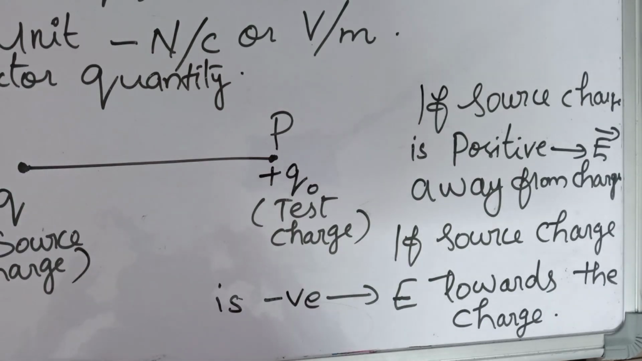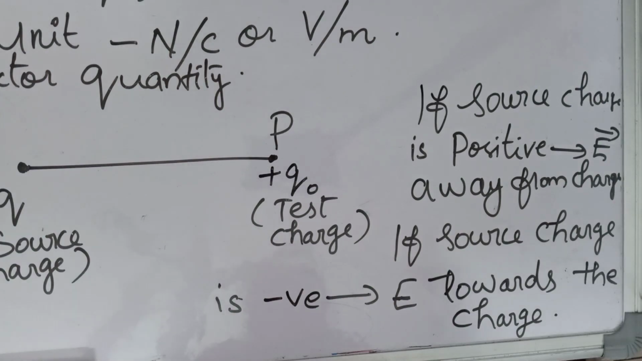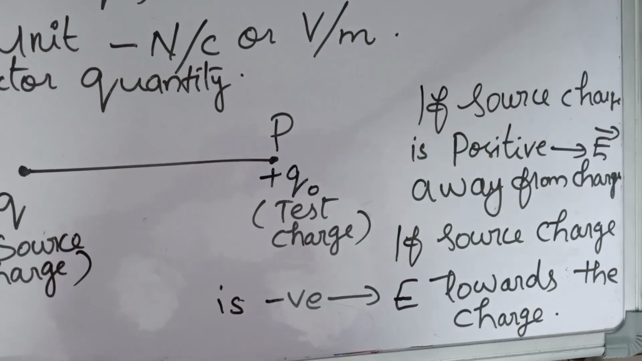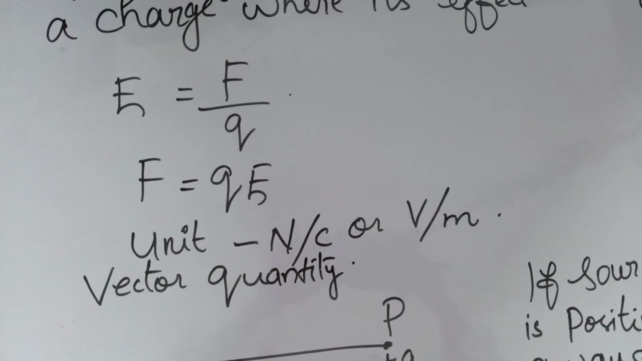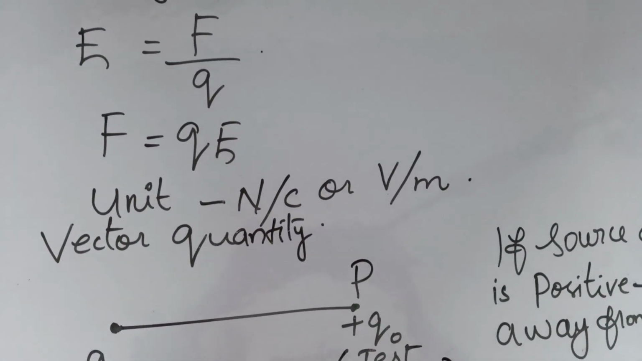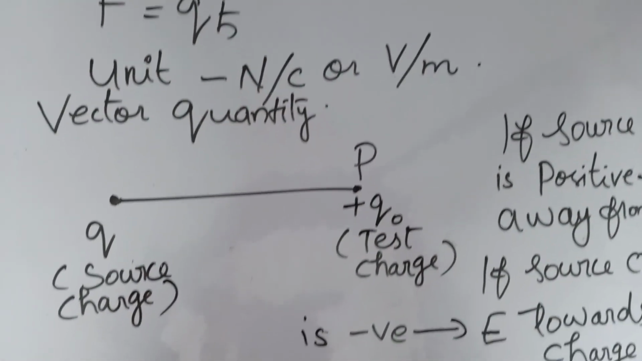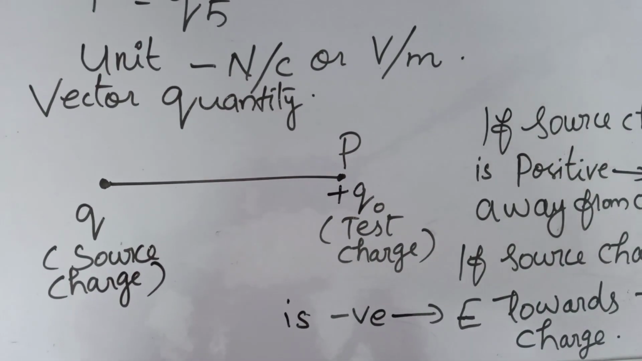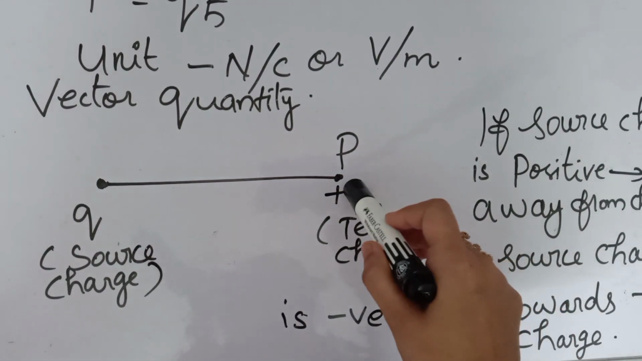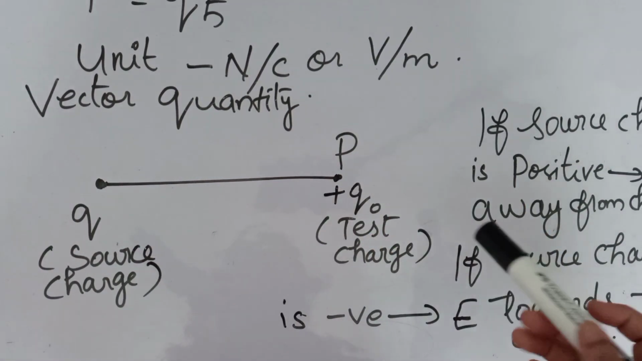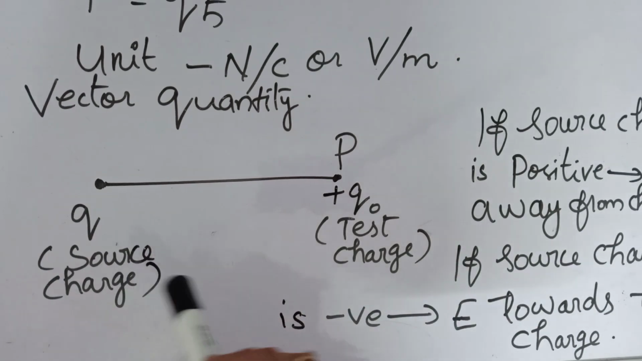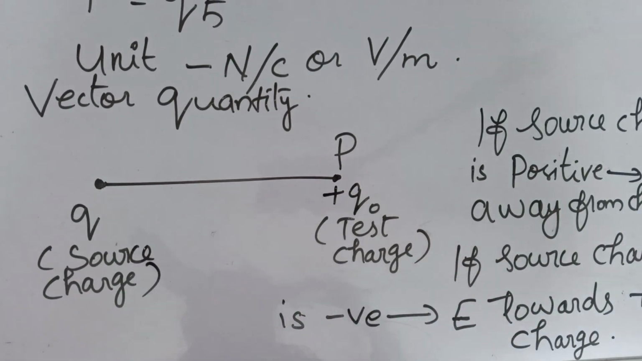In this section we are understanding a new concept, that is electric field. It is the region around a charge where its effect can be felt, and E is equal to F by Q, also F is equal to QE. Right, the unit is Newton per coulomb or volt per meter. Here we are placing a source charge, and for testing this field we can place a test charge, that is a unit positive charge. If the source charge is positive, the electric field will be away from the charge, and if the source charge is negative, that will be attracted.